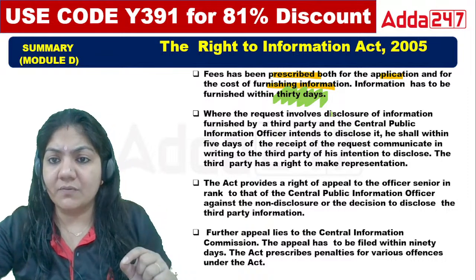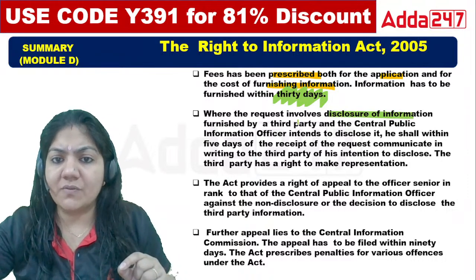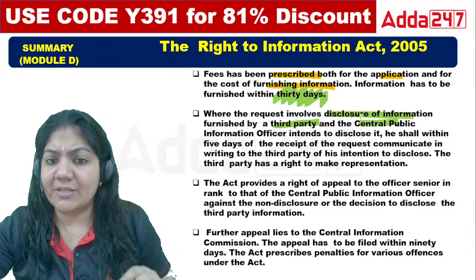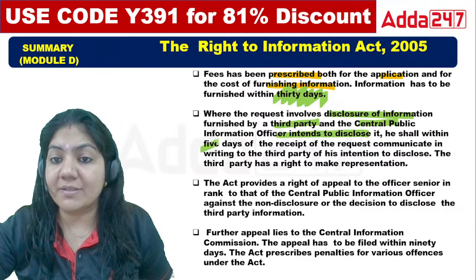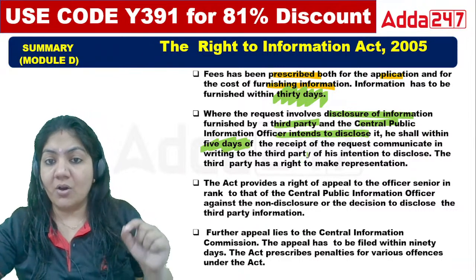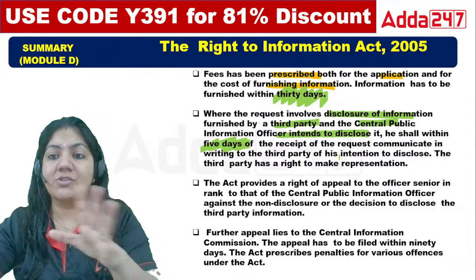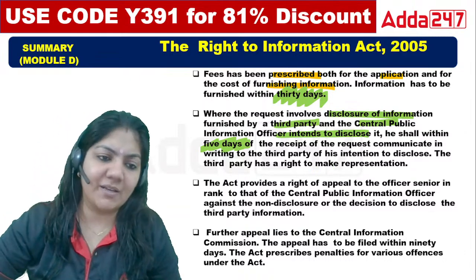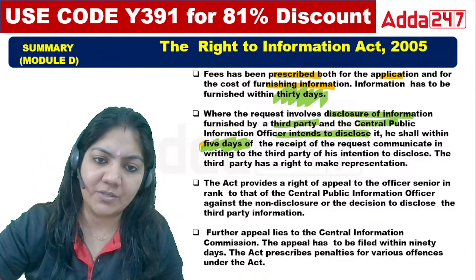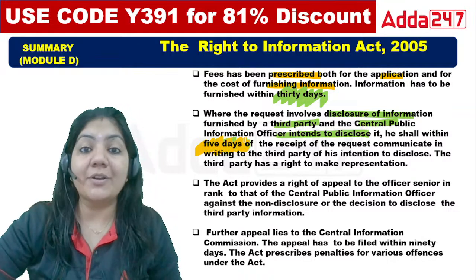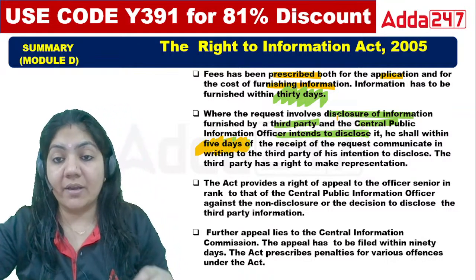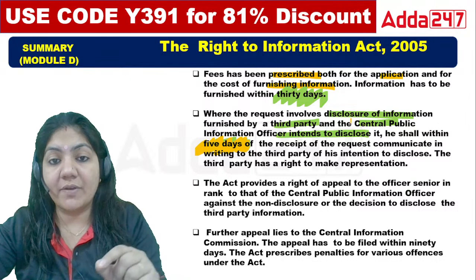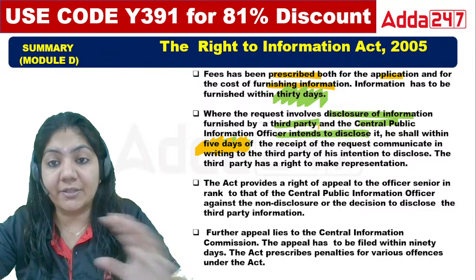Where requests involve disclosure of information furnished by a third party, the Central Public Information Officer, if he intends to disclose, shall within 5 days of the receipt of the request communicate in writing to the third party his intention to disclose. The third party has the right to make representation. That is basically 5 days. This point is important. Where requests involve disclosure of information furnished by the third party.